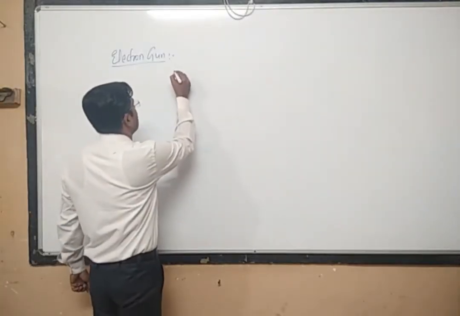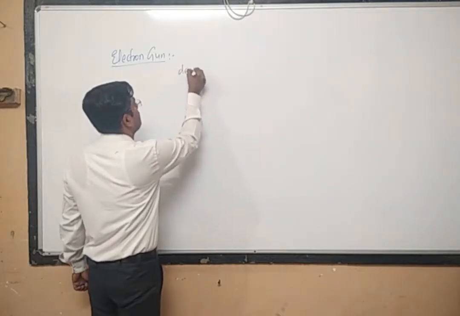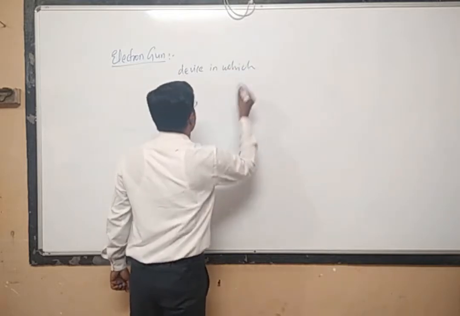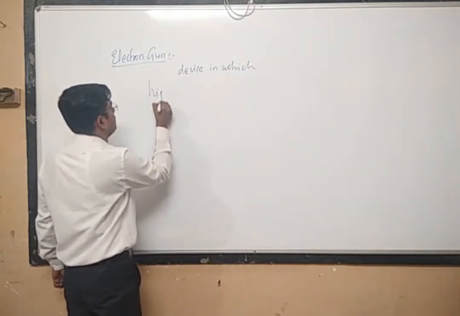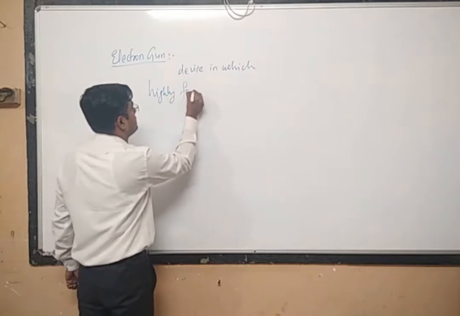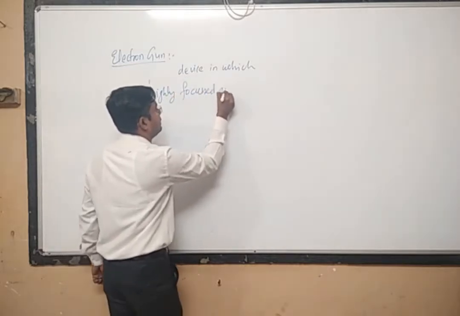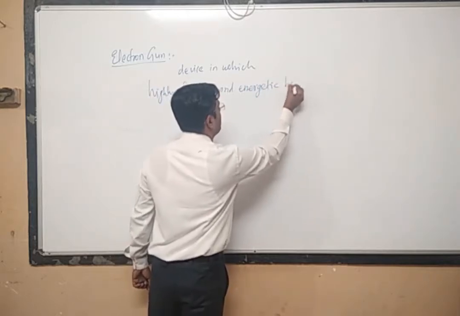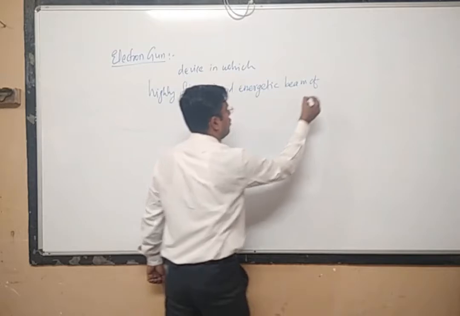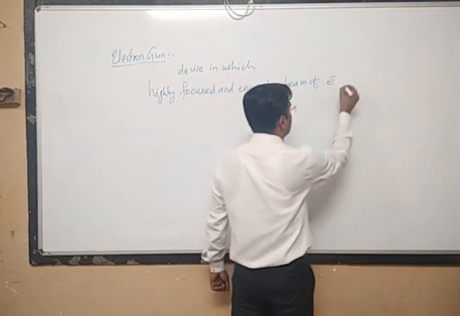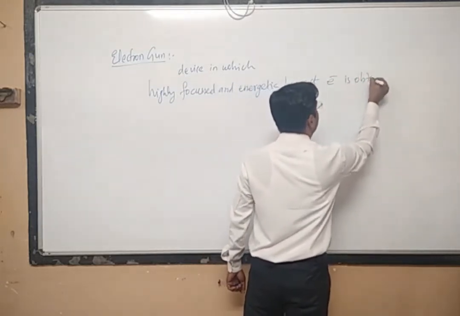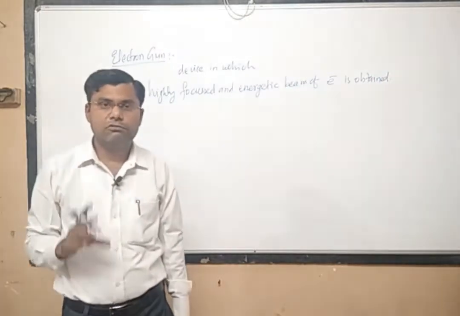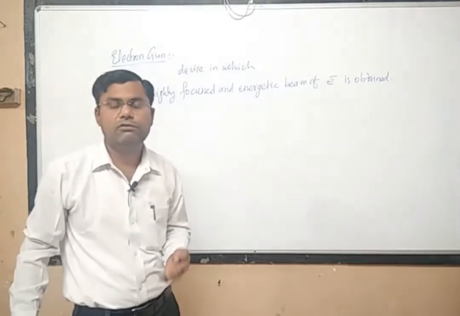An electron gun is nothing but a device in which a highly focused and energetic beam of electrons is obtained. It is one kind of device which shoots electrons with very high velocity.